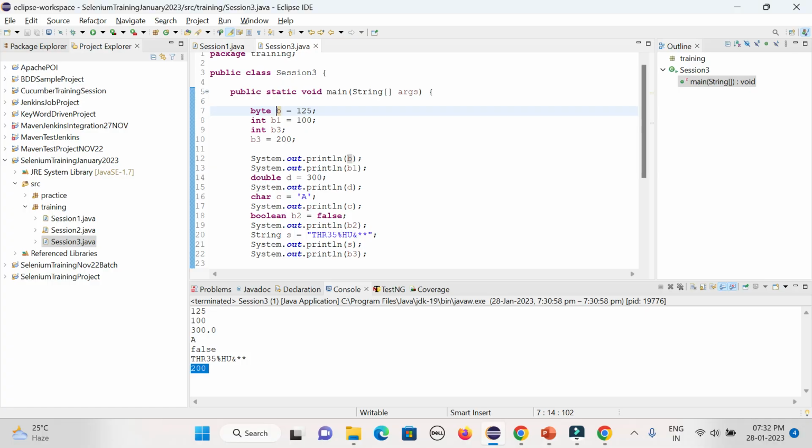Suppose you want to name a variable "for". Will it work? You could see an error message immediately coming. Why? Because it's a reserved keyword in Java, so you cannot call something "for". But if you give something called "for1", it will work. Now you can also change it here, and it will work. But the reserved keyword exactly, you cannot use.